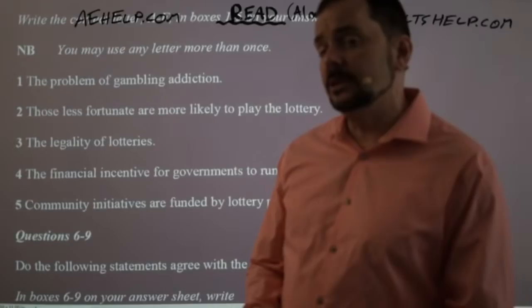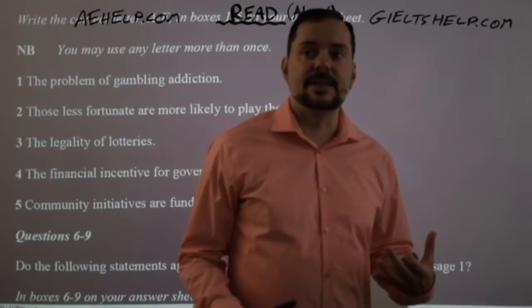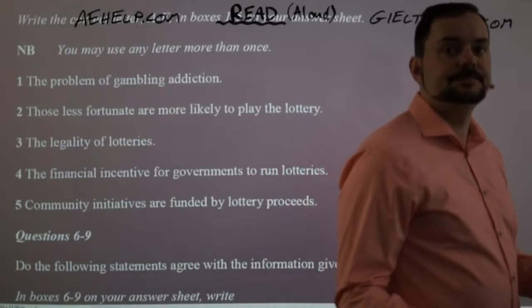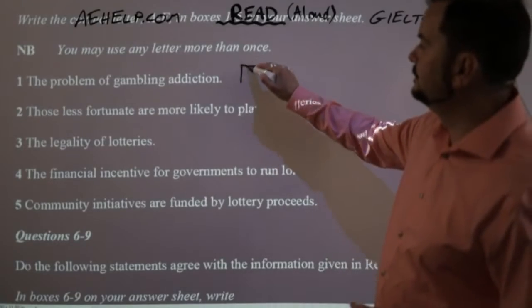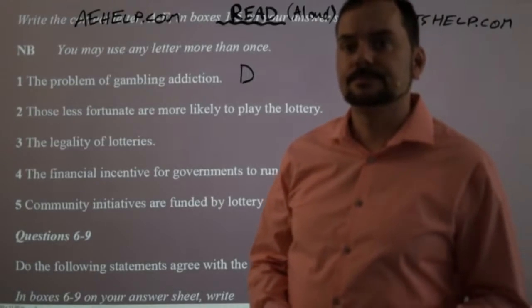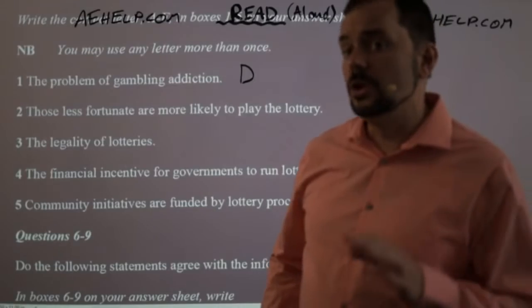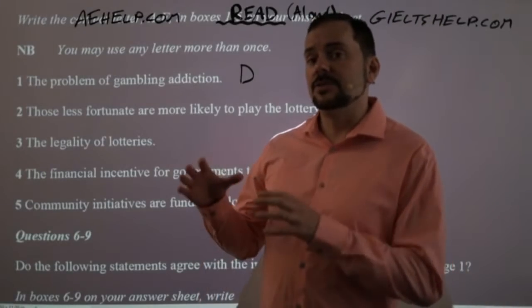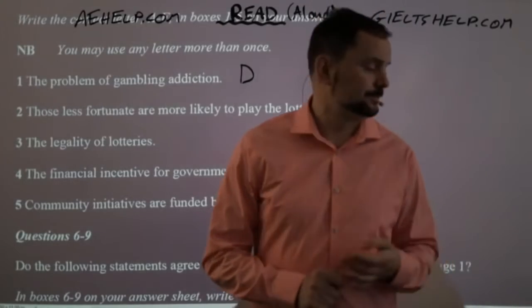But if you read the paragraph and you have good, clear thinking, then you realize that it's D. Okay, so here the answer is D. Yeah, that's right, David. Oftentimes you will not find the words in the question in the passage.